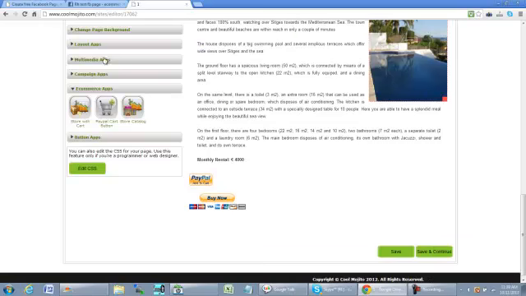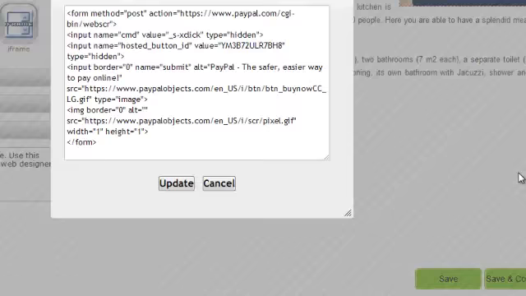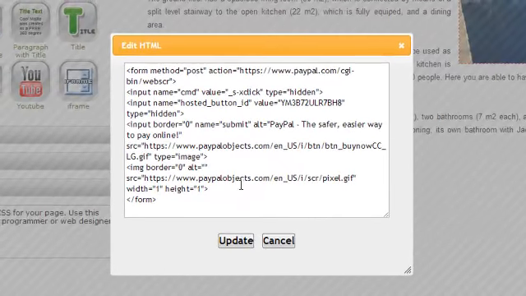The way that you would do that, you would go here where we have multimedia apps, and you would drag the HTML app directly onto your page. Once you do that, you get a little pop-up, and this pop-up is just an edit box for you to put your code in. You can put any kind of HTML code in here, but you don't have to code. Don't be afraid when I say code, because PayPal does all the work for you.